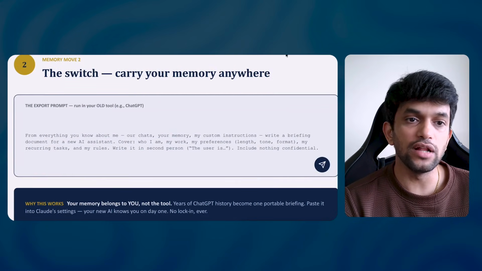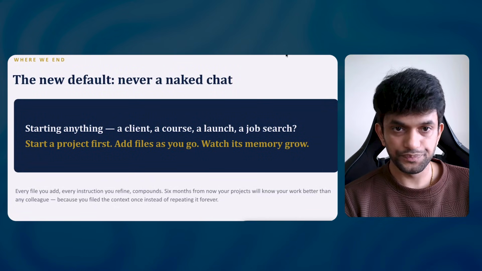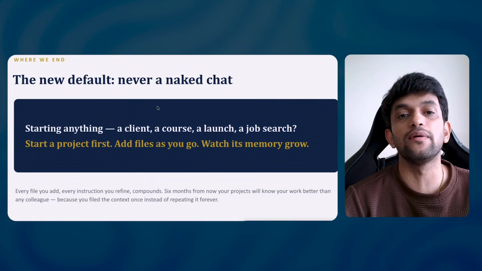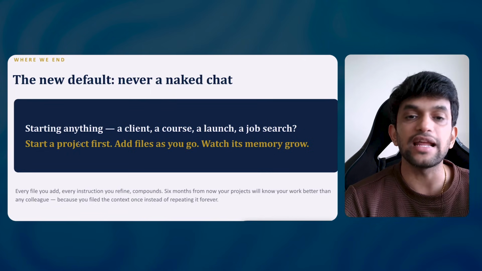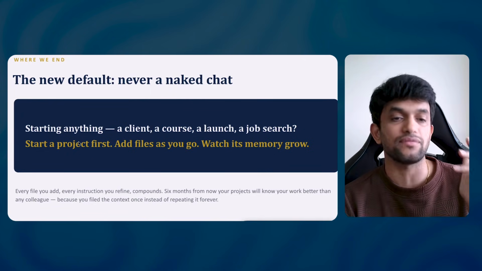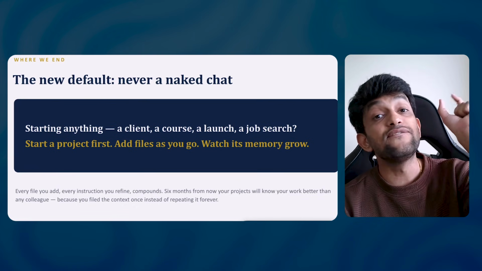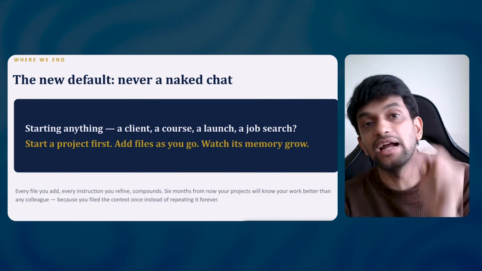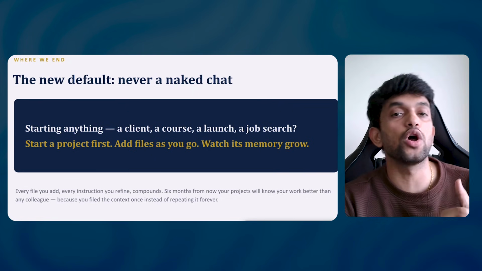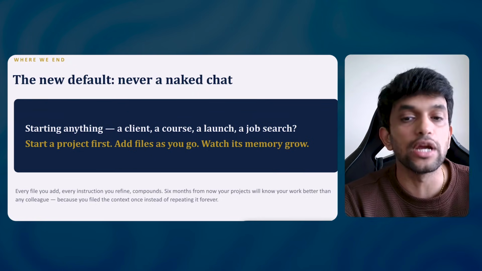Amazing. I've explained all these things. Now, always remember, never start a naked chat. Start anything, be it client, course, launch, or job search, anything you have, right? Start a project first, then add files or add context. It could be your website, it could be your competitor's website, it could be any other website where you want your AI to look into, right?